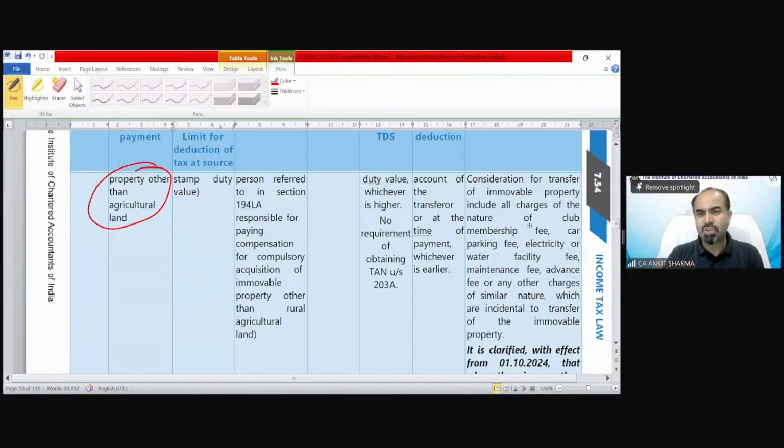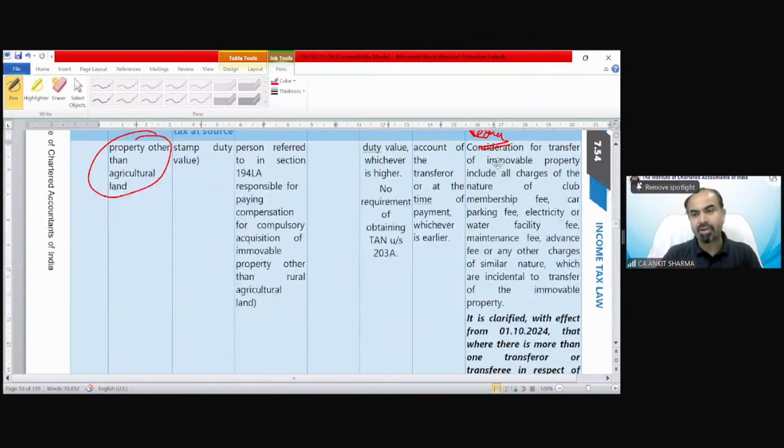The other provisions you can go through yourself. The general provision says the parking fees, etc., would be part of your consideration. It needs to be included.